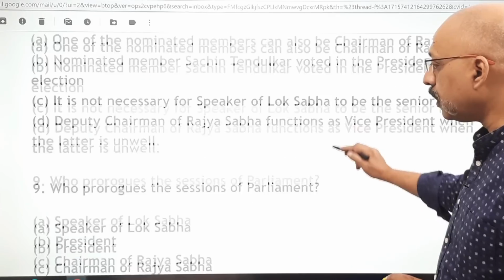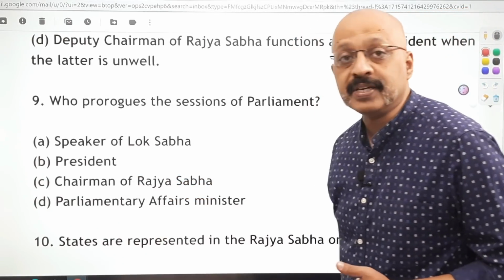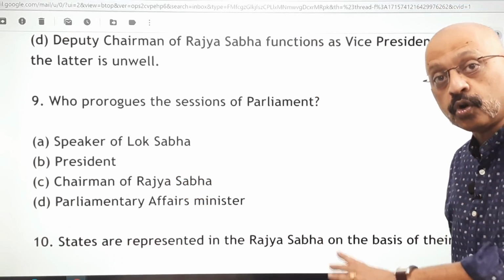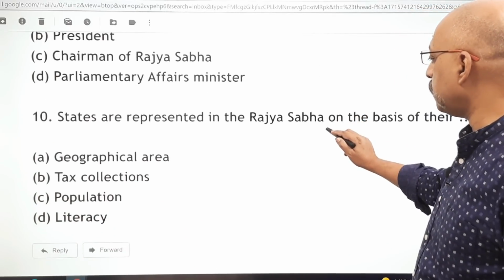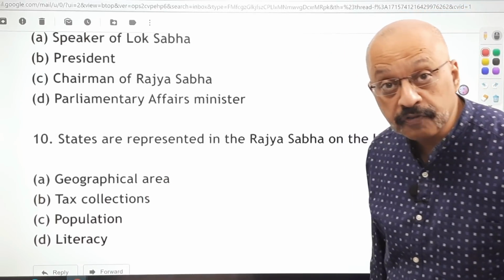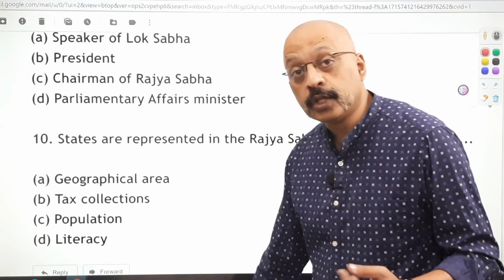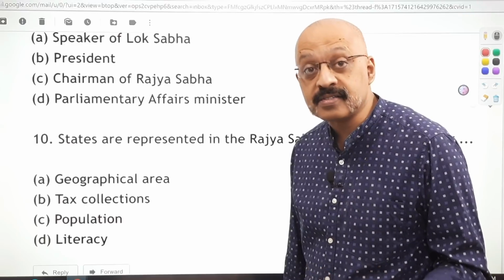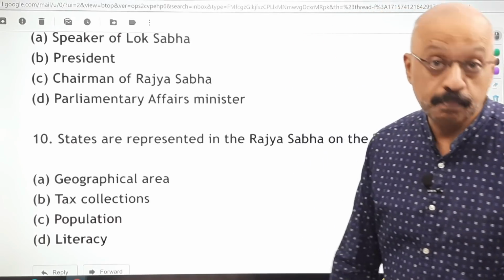Okay. Who prorogues the sessions of parliament? I think this one is simple. President. Okay. Adjourns, prorogues, do not get confused. States are represented in the Rajya Sabha on the basis of their tax collections, geographical area, population, literacy. Literacy hota to Kerala would have had the highest number of MPs because it's the most literate state. The correct answer is population.